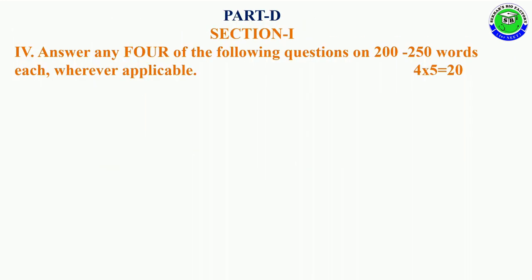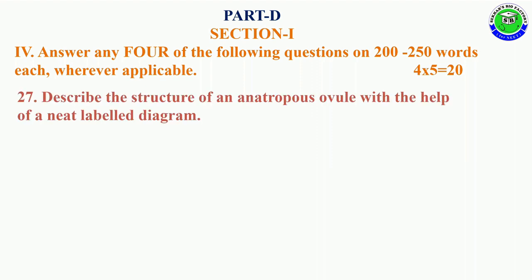Part D, section 1, Roman number 4. Answer any 4 of the following questions in 200 to 250 words each, wherever applicable. 4 into 5, 20 marks. Question number 27. Describe the structure of an anatropous ovule with the help of a neat labeled diagram.